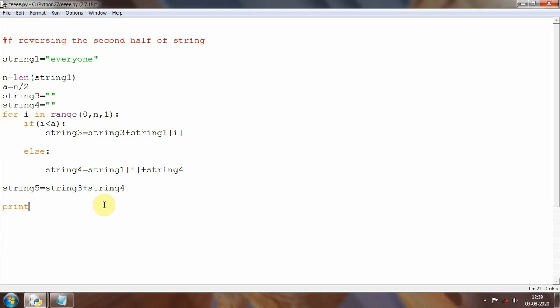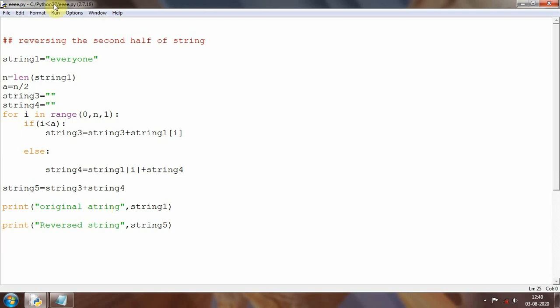Then I will print, first I will print the original one. So I will write original string, and its name is string 1. And for the next line I will print reversed string, and its value is string 5, I think. So yeah, I'm done with my code now.